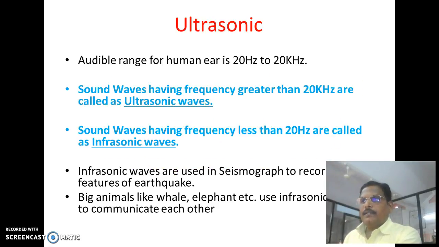We all know that the human ear can hear sound waves of frequency lying in the range 20 Hz to 20 kHz. This range is known as the audible range, and sound waves of frequency greater than 20 kHz, that is greater than the audible range, are known as ultrasonic waves, and sound waves of frequency less than 20 Hz are called infrasonic waves.